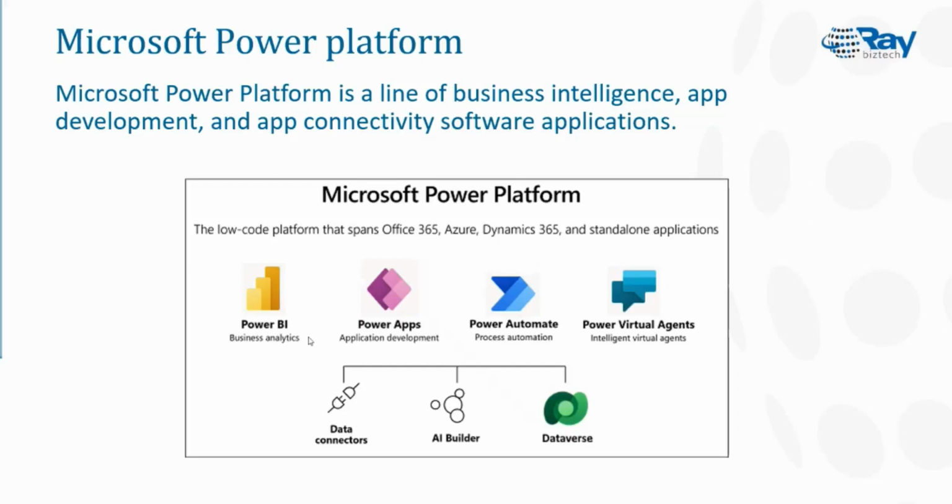You may already be familiar with these platforms. Power BI is a reporting tool. With Power Apps you can build different apps easily; it is a low-code application platform. Power Automate is a workflow platform, where you can make automated workflows, jobs, and everything. And Virtual Agents is AI based, so you can create chatbots and on top of that run different automations.